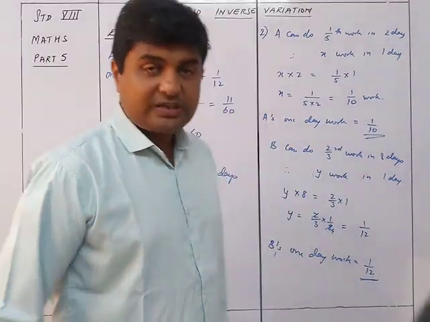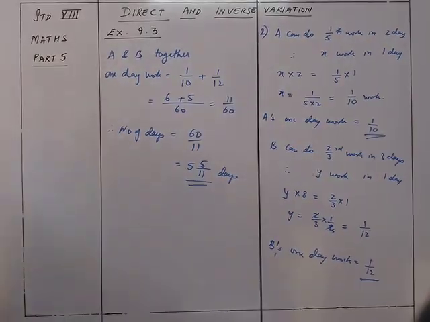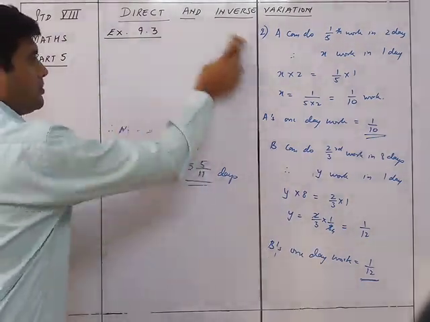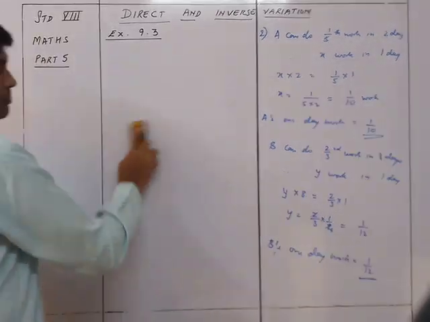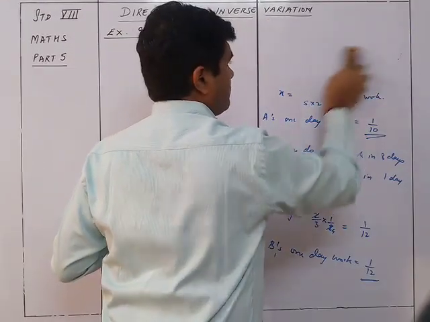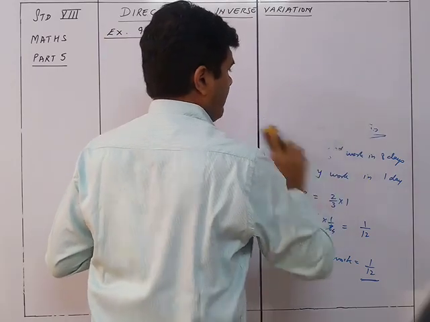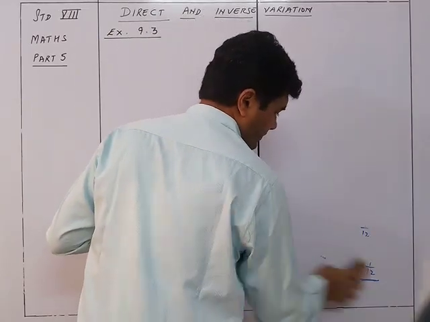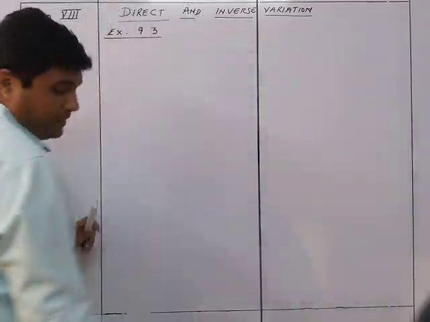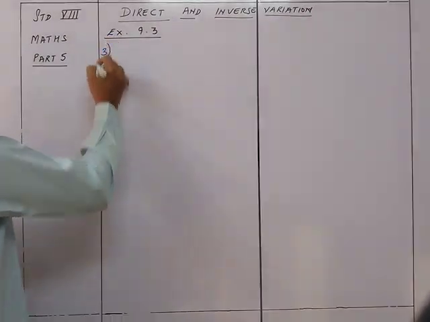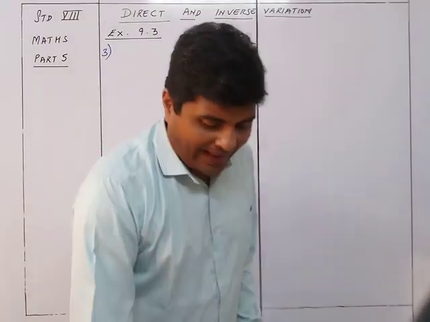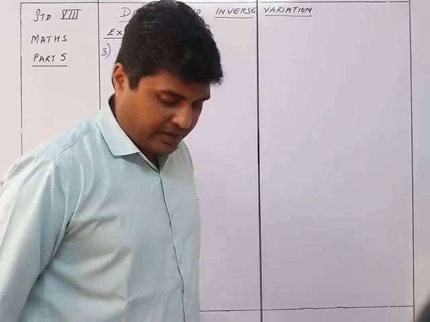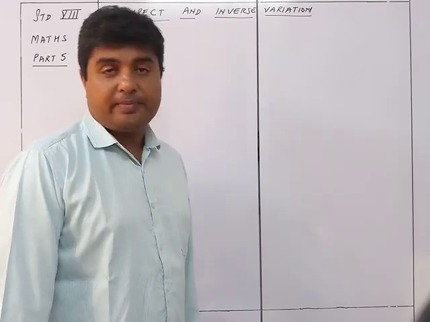We now move on to sum number 3. Okay, sum number 3 goes this way. One tap fills a tank in 20 minutes and the other tap fills it in 12 minutes. The tank being empty, if both taps are open together, in how much time will it get full?